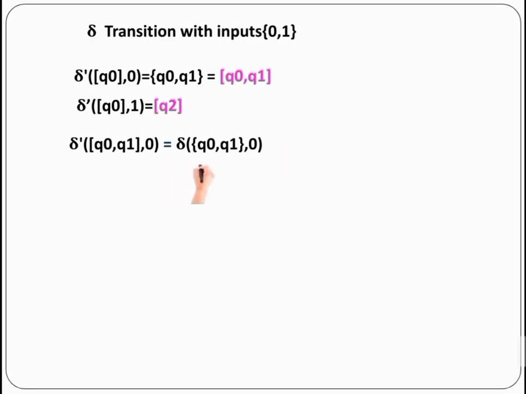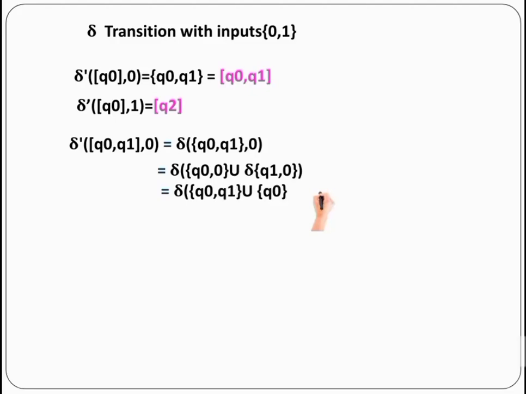Before that, you must use the curly bracket. Then only you can refer to the transition table, because the complete transition table belongs to delta, not delta dash. Now refer to the value for Q0, 0, which is {Q0, Q1}, and Q1, 0 is Q0. Now combine the result. You have {Q0, Q1} in curly brackets. That is possible to write as [Q0, Q1] in square brackets.